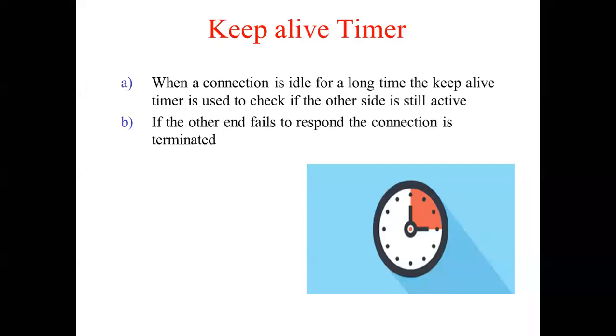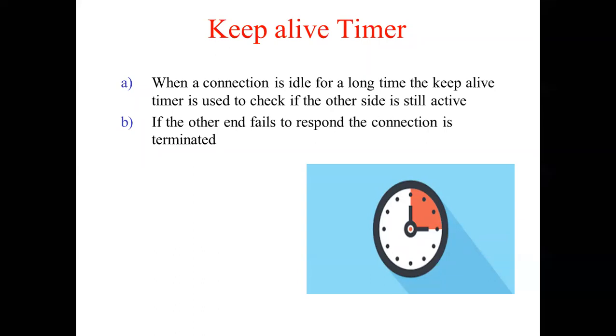Now this timer also is quite unique. Since TCP is a connection oriented protocol, sometimes what happens is the connection becomes idle. The connection is there, but no data transmission is happening. So when a connection is idle for a long time, the keep alive timer is used to check if the other side is alive. Alive means active. So if the other end immediately responds to that keep alive timer, the sender comes to know that the connection is active. Otherwise, if the other end doesn't respond, then the connection is terminated.